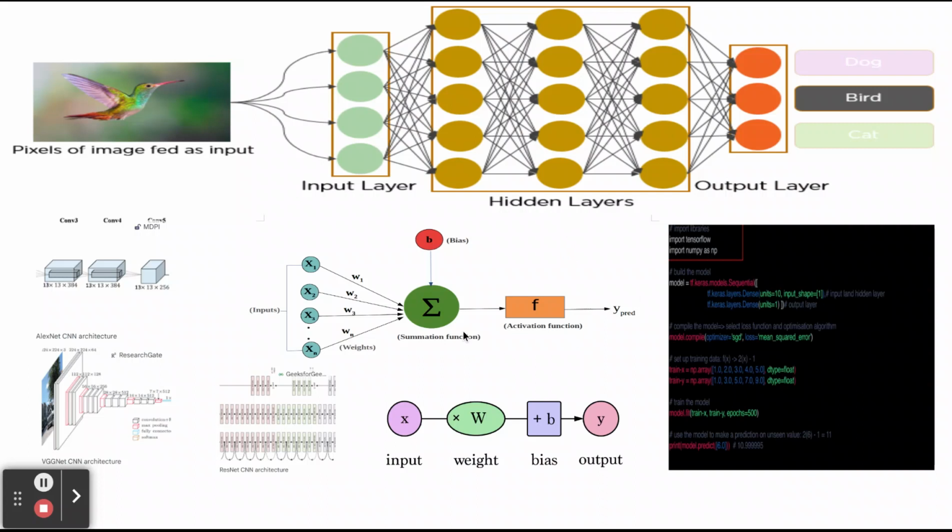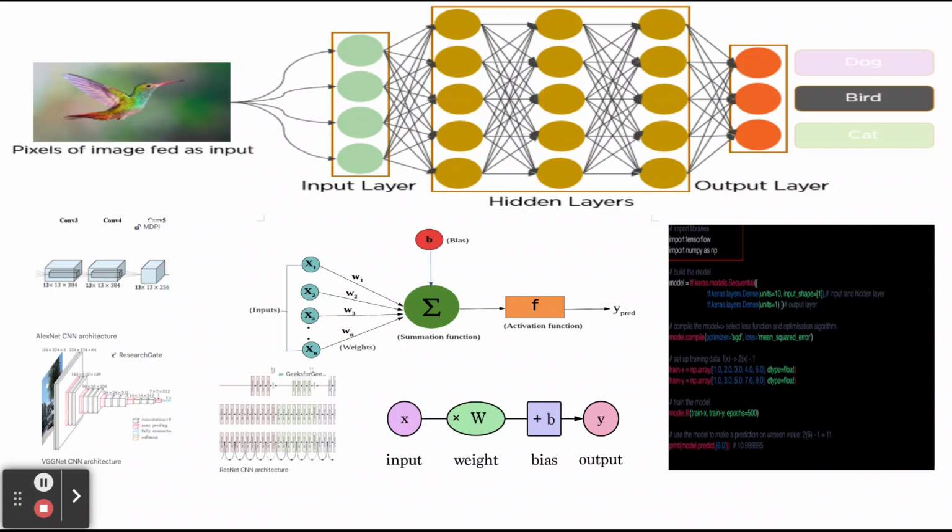So we have many types of CNN architectures here: AlexNet, VGGNet, ResNet. AlexNet was the first CNN to achieve state-of-the-art results on the ImageNet Large Scale Visual Recognition Challenge.